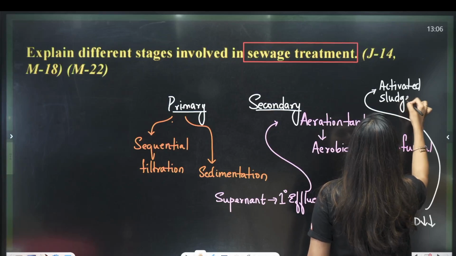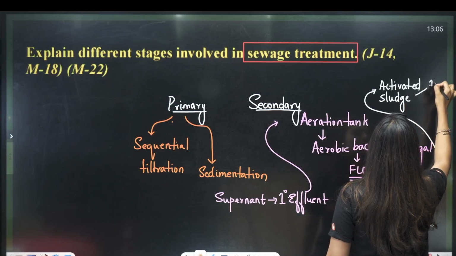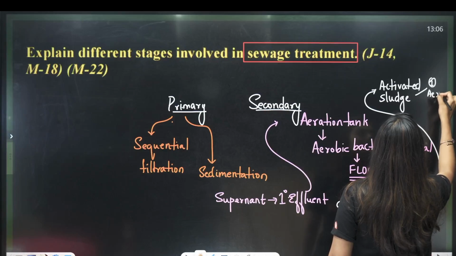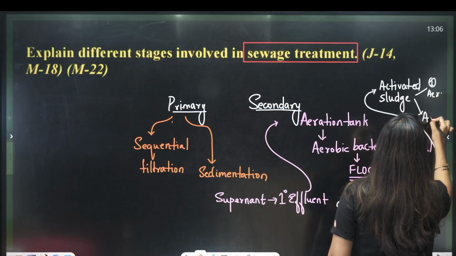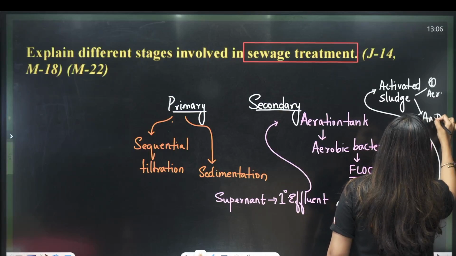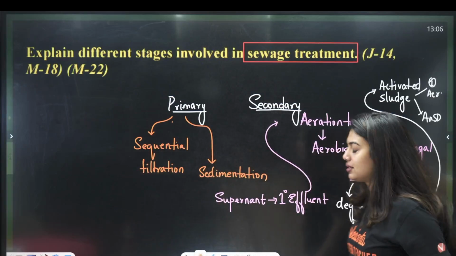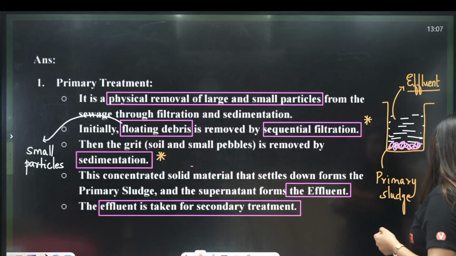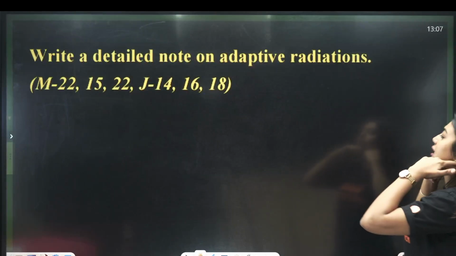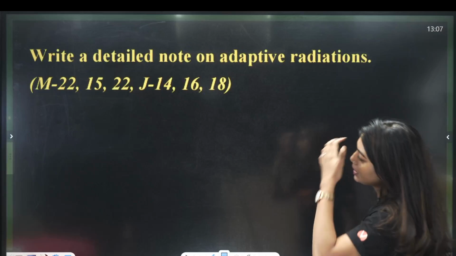We let them settle, and in this activated sludge, a small portion, one part will go to the aeration tank, and one portion will go to the anaerobic sludge digester, where they will consume the bacteria. Clear or not? I should have written this side, but sorry, the place was not there. Okay, clear. Next question. Write a detailed note on adaptive radiation that is repeated.